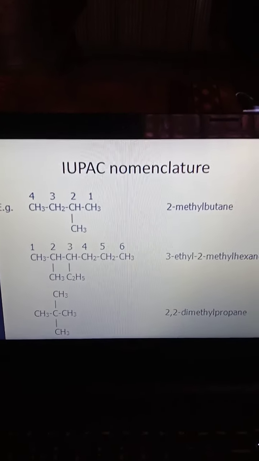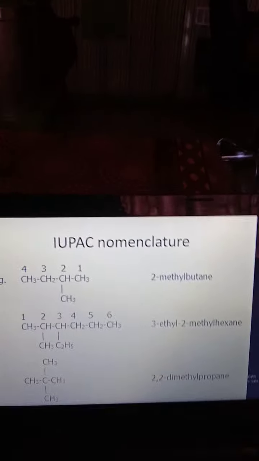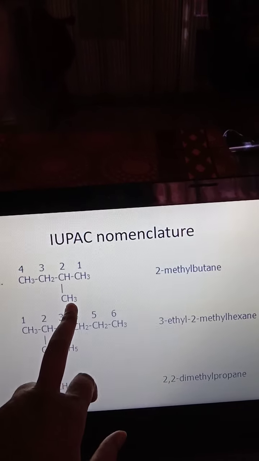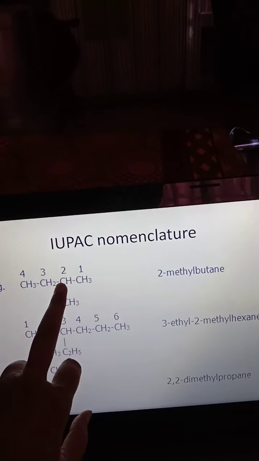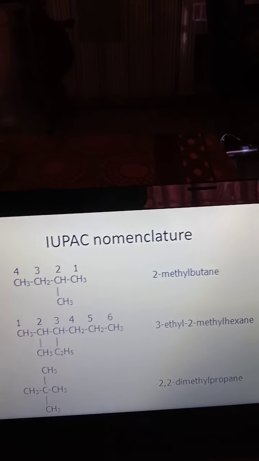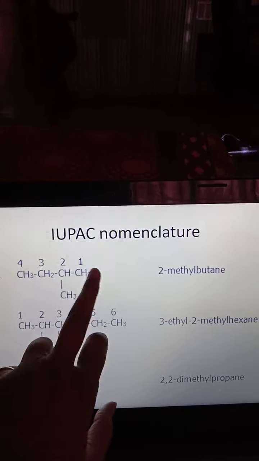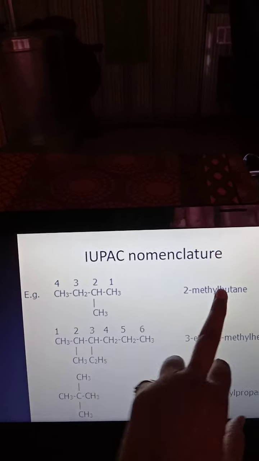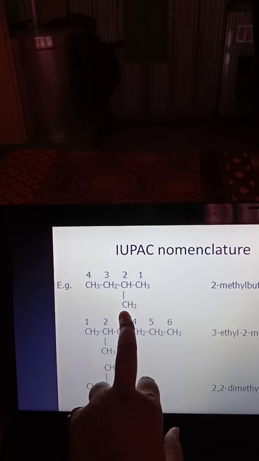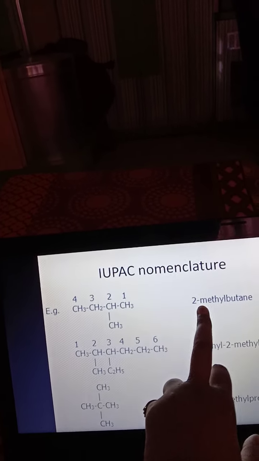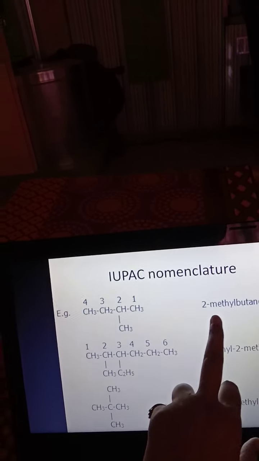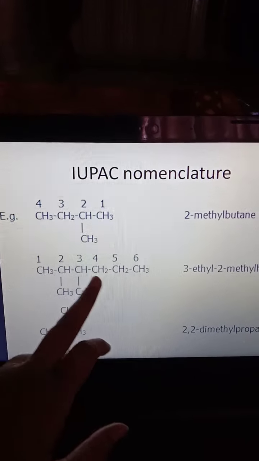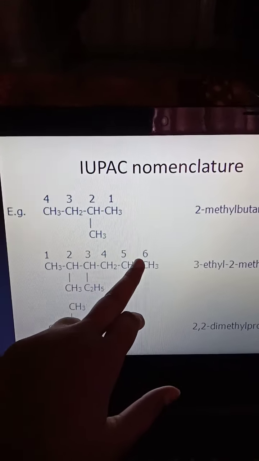Next one is the IUPAC nomenclature of alkanes. For example, in this chain numbered 1 2 3 4, a substituent is present, an alkyl substituent. That's why 2-methyl. The carbon chain, the carbon skeleton, is the parent: 1 2 3 4, that is butane. Write down butane. At the 2 position a methyl substituent is present, that's why it is written before the parent: 2-methylbutane. Similarly, select the longest continuous chain: 1 2 3 4 5 6.